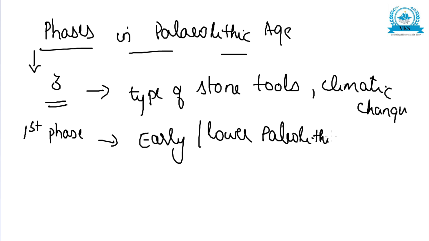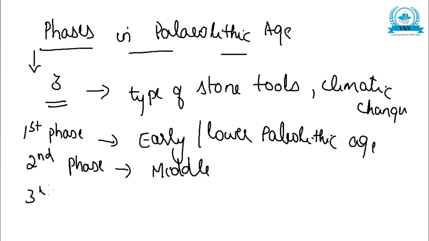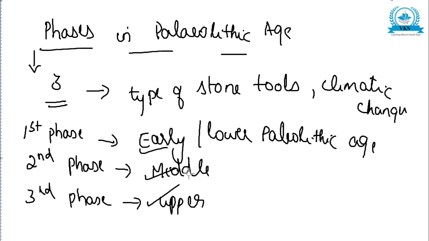Then the second phase is the middle Paleolithic age, and after that the third phase, that is the upper Paleolithic age. So early, middle, upper. These were the three divisions in the Paleolithic age based on the stone tools and climatic changes.